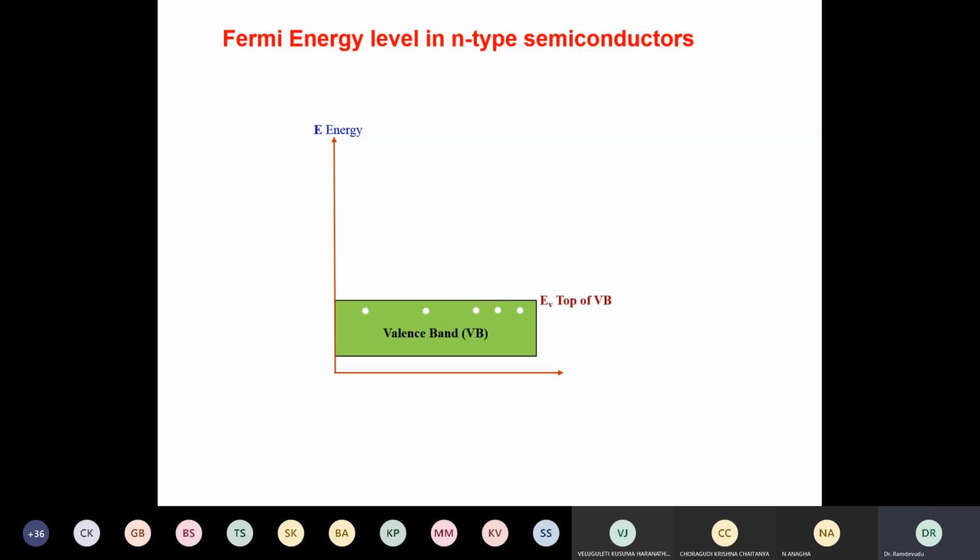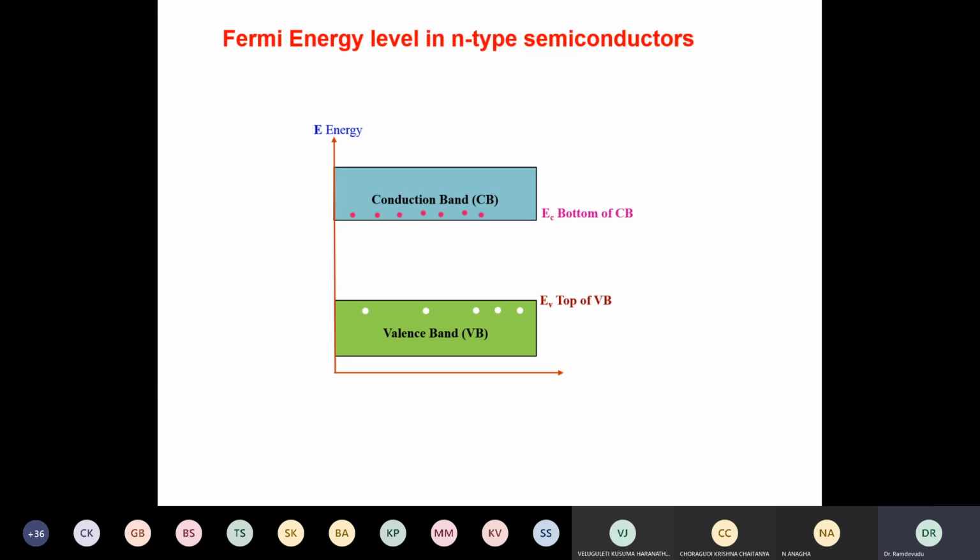Now we will look at the Fermi energy level in an N-type semiconductor, because we have already seen that the Fermi energy level in an intrinsic semiconductor is at the center of the forbidden energy gap. Now in an N-type semiconductor, we add pentavalent atoms, therefore there will be more electrons than holes.